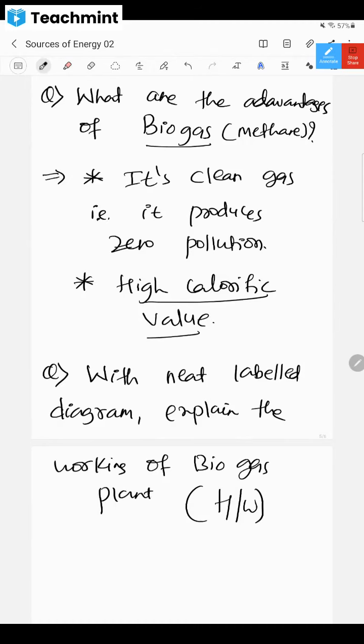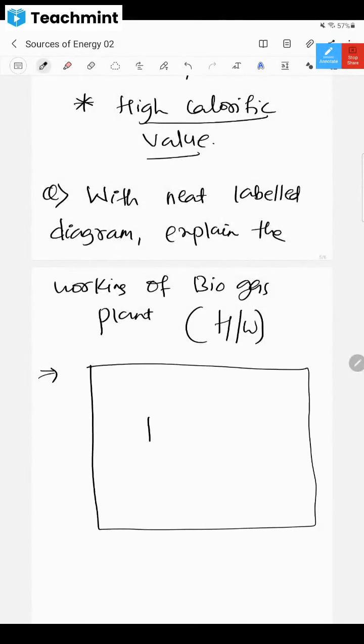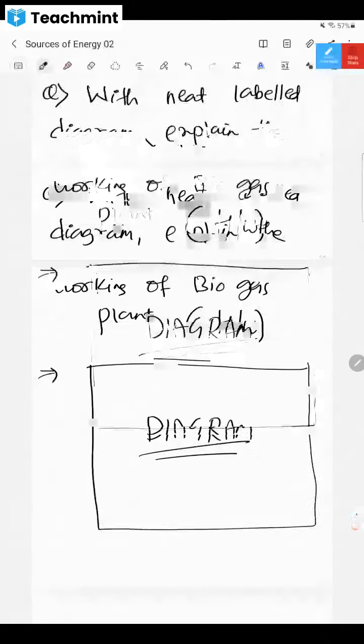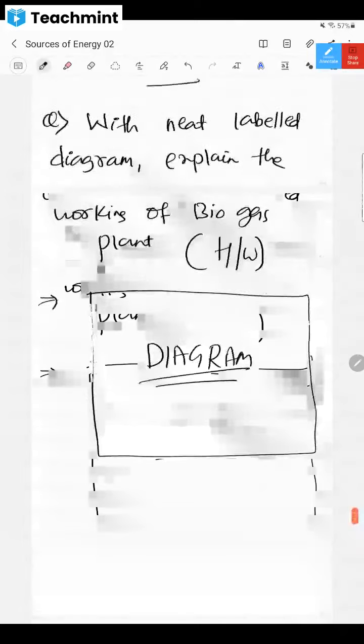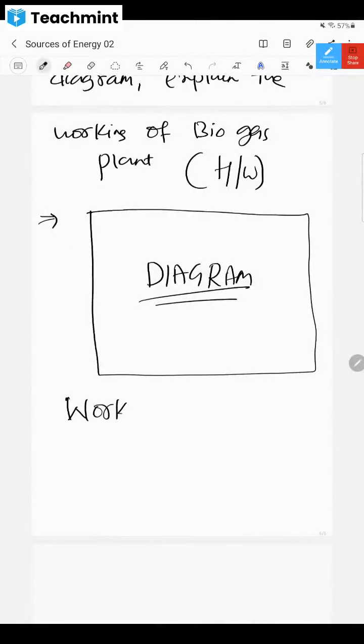You have to draw. This is space, so whatever space I'm leaving is for the diagram. You also leave some space so you can draw the diagram here, with the labeling. And the working, you can definitely write in simple words, step by step.